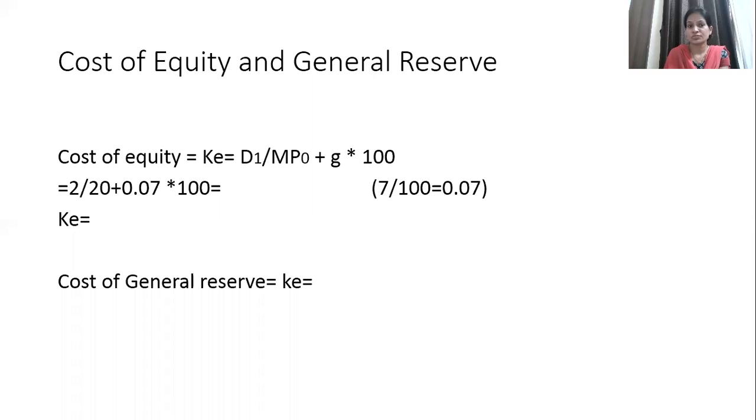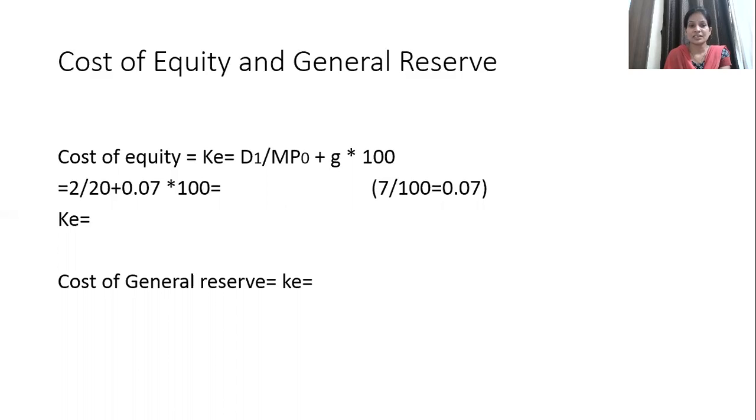Cost of equity and general reserve, as we said, cost of equity will be applicable to cost of general reserve as well. So first we'll calculate cost of equity, and the formula we are going to use is cost of equity equals expected dividend upon present market price plus growth rate, and we multiply by 100 to get it in percentage.